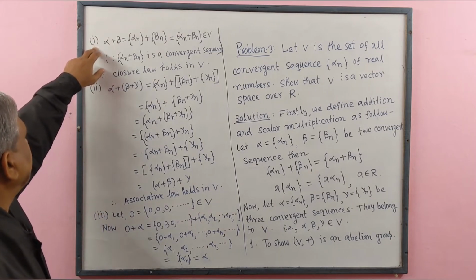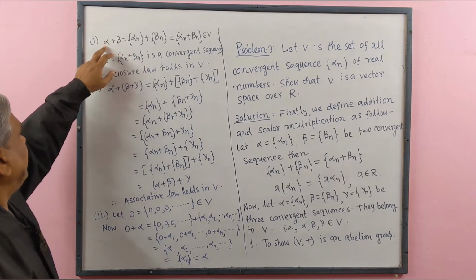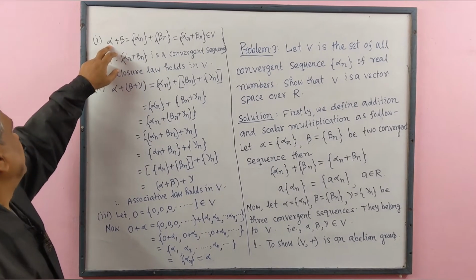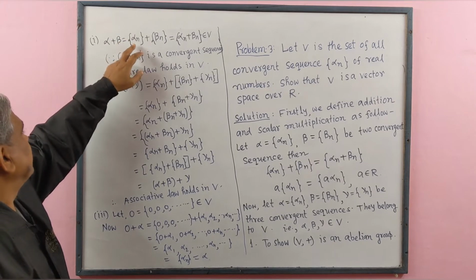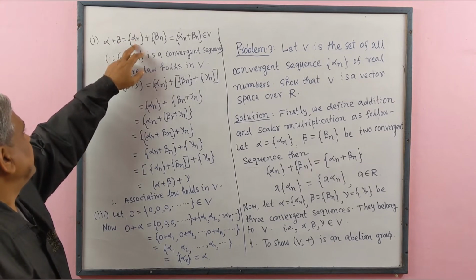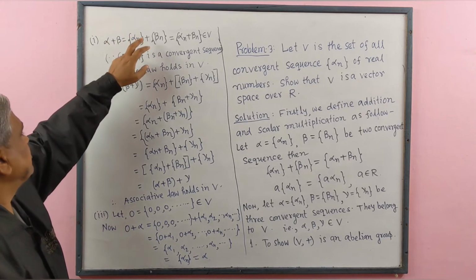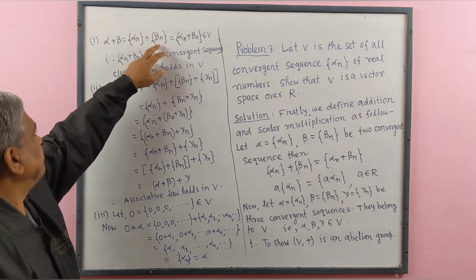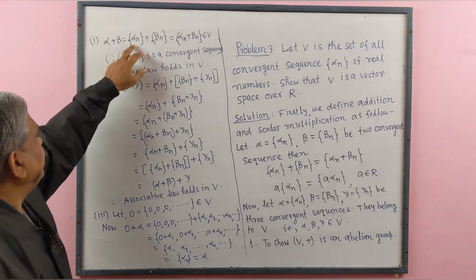Number 1. Alpha plus beta. Alpha is a sequence whose generalized term is alpha n, and beta is another sequence whose generalized term is beta n. We have already defined this.